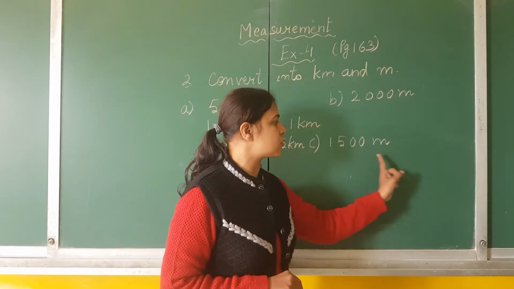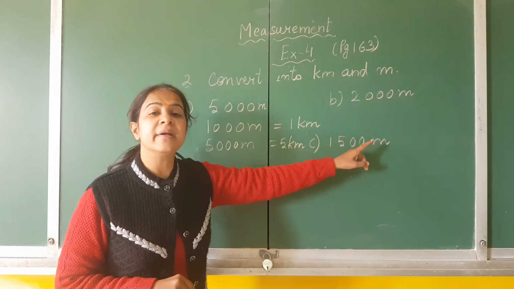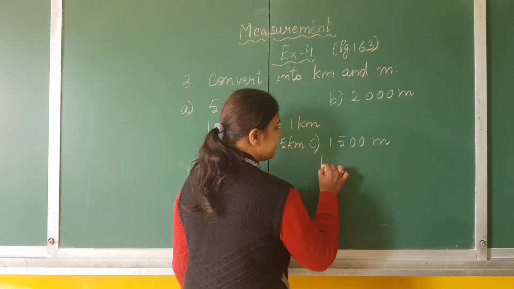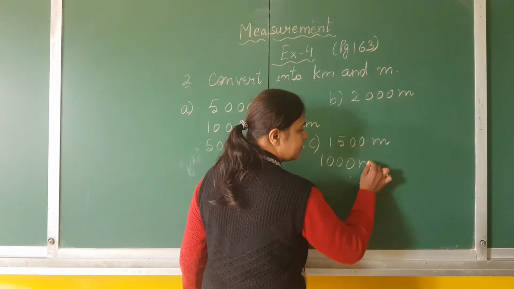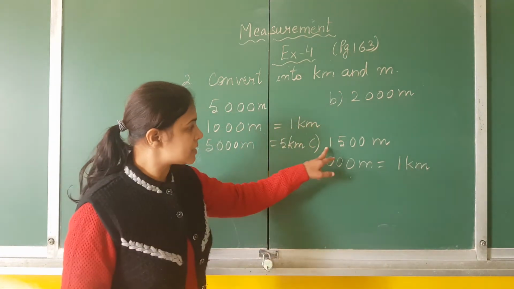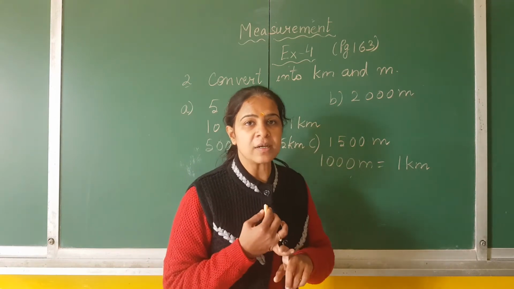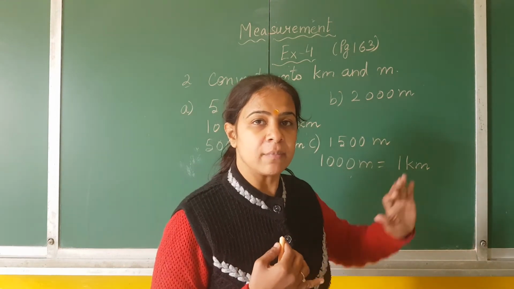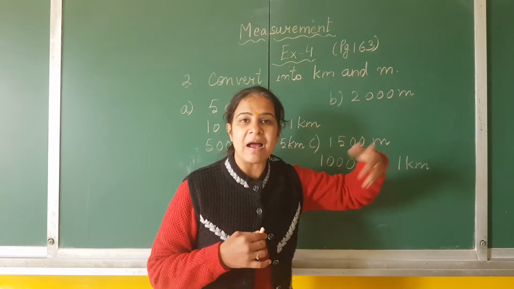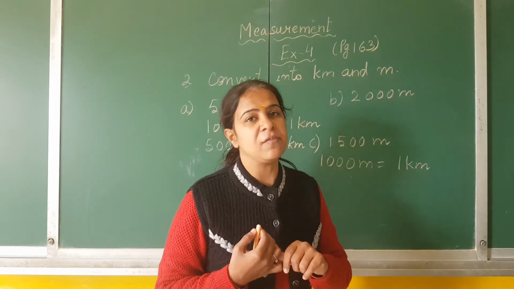Now moving to question number C. See, 1500 meter. So I will write 1000 meter is equal to 1 kilometer. Now this is 1500 meter. Children, when you were converting paise to rupees and paise, what trick did I tell you?